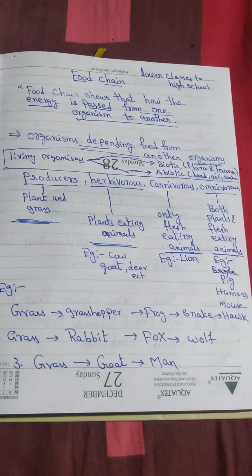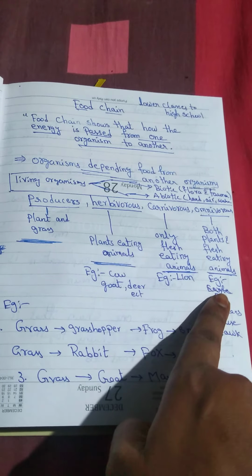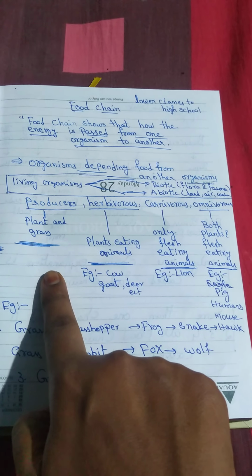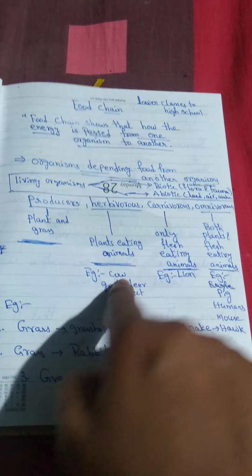If you see in lower classes, you see producers, herbivores, carnivores and omnivores. I hope you know this. Only grass and plants are called producers, and plant eating animals are called herbivores.